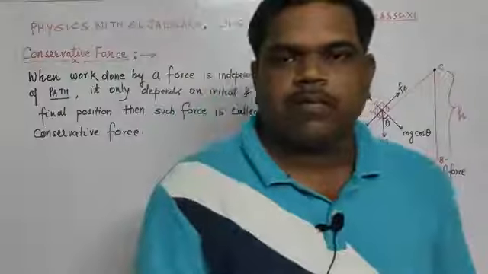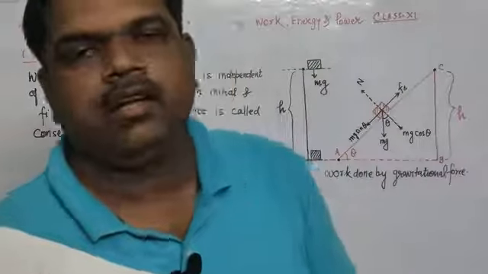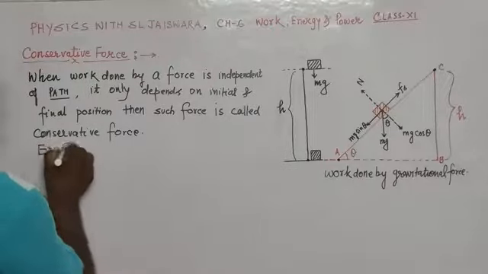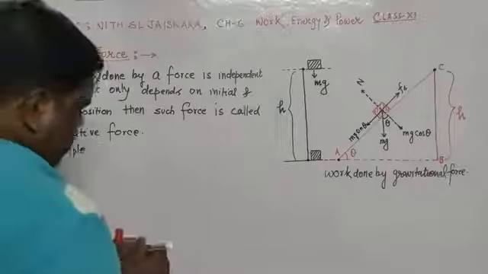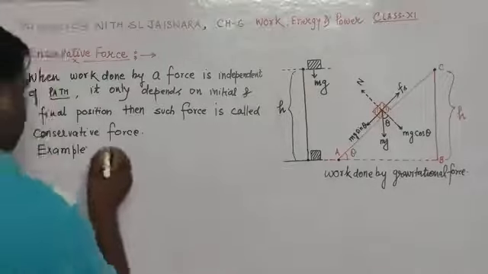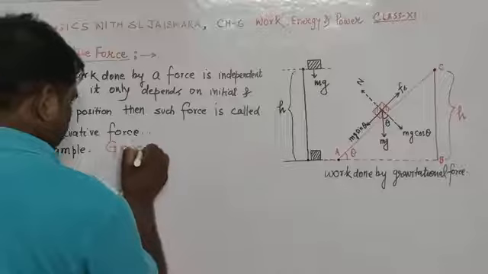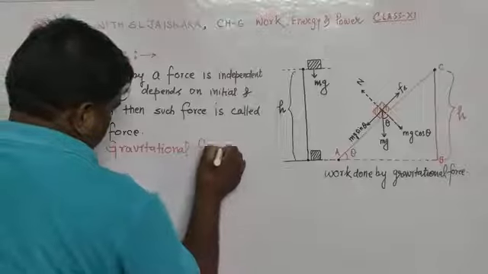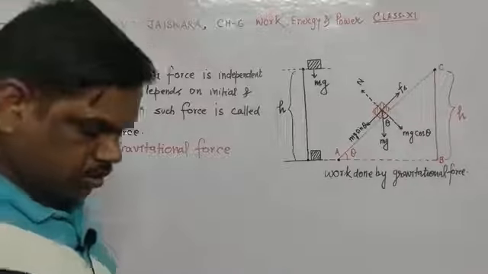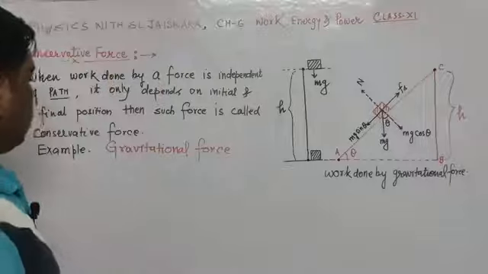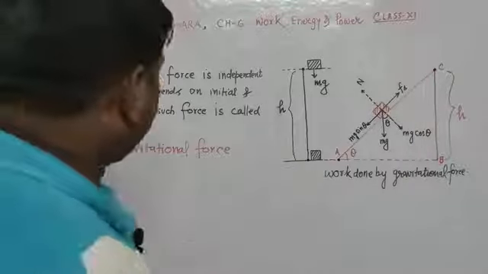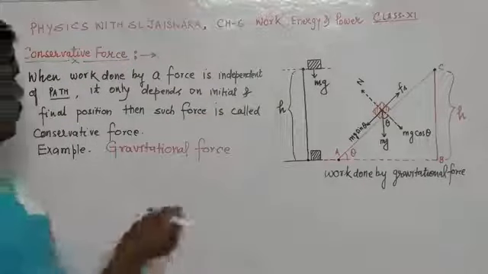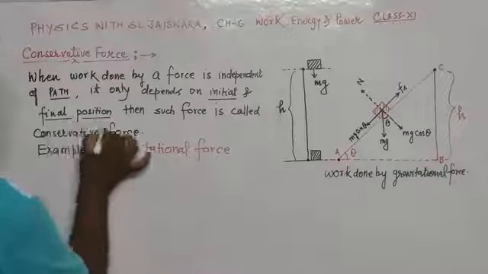The very famous example of conservative force, dear children, is gravitational force. Gravitational force is the example of conservative force. It does not depend upon the path. It only depends upon the initial as well as final position of the body.